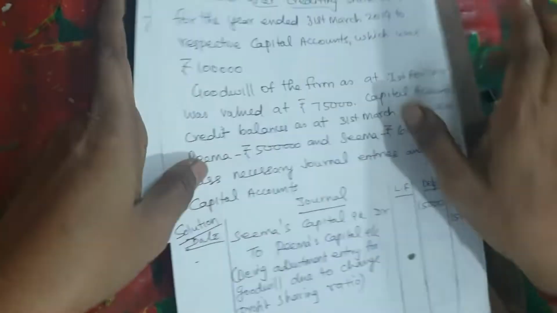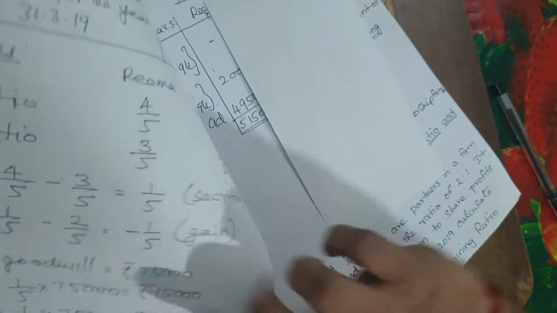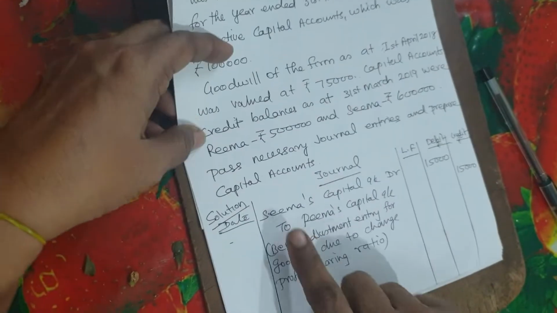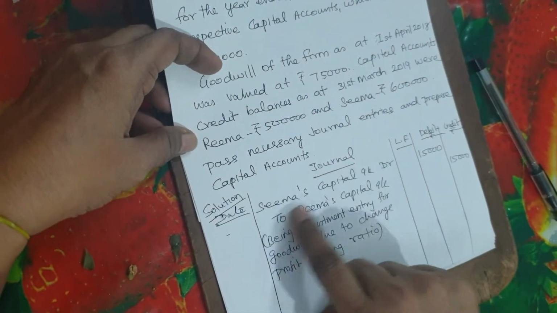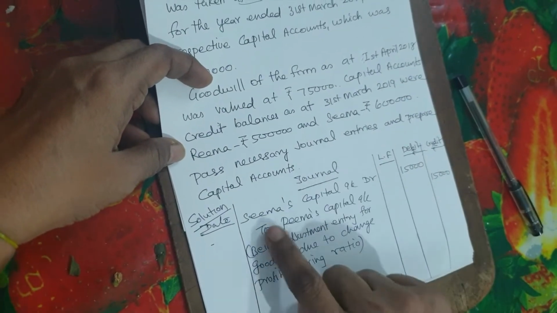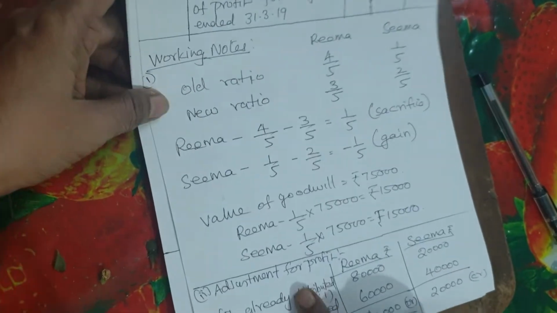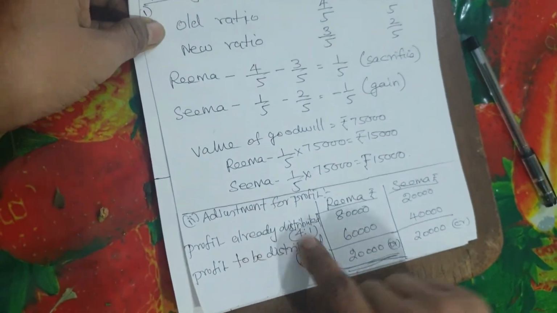So for that the journal entry is, you should see who is gaining here. Here Seema is gaining. So Seema should give it to Rima. So Seema capital account is debited. The person who should give should be debited. Seema capital account debit to Rima capital 15,000. This is for goodwill. Now for the profit what happens? For profit already distributed is